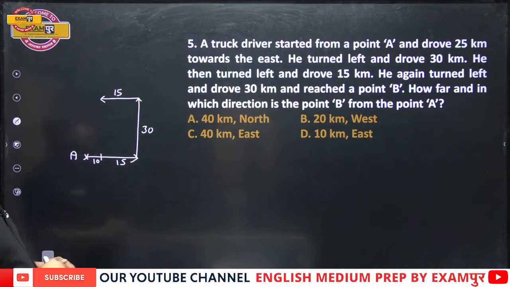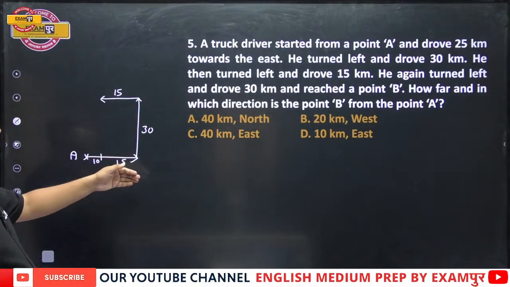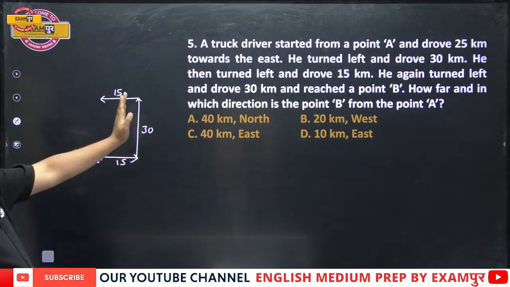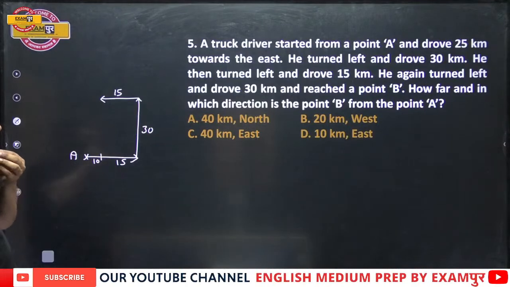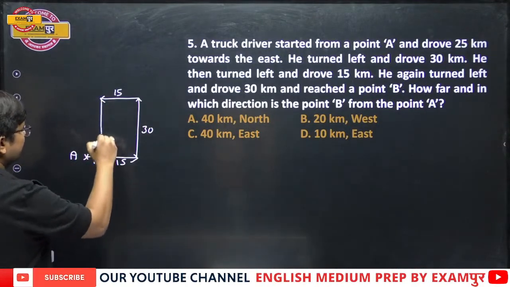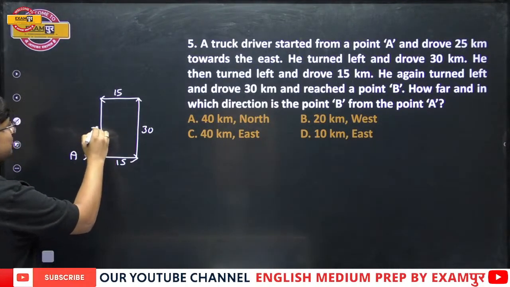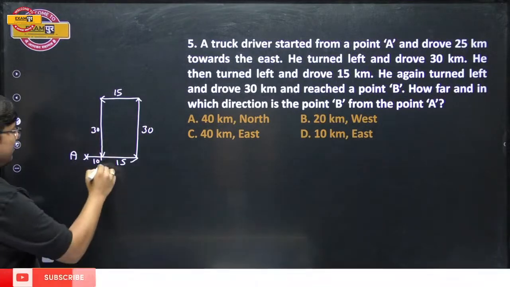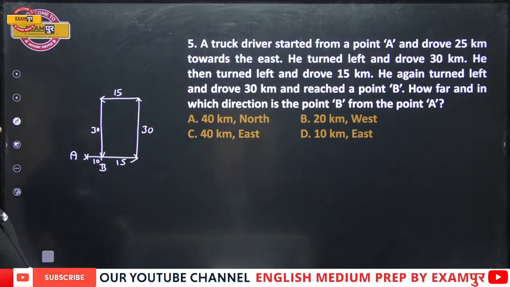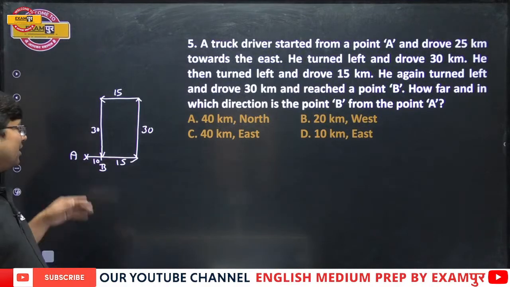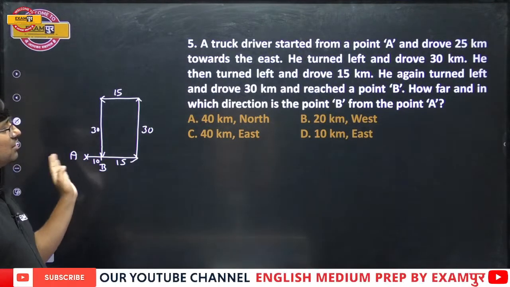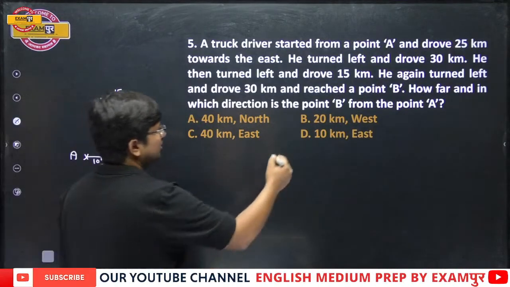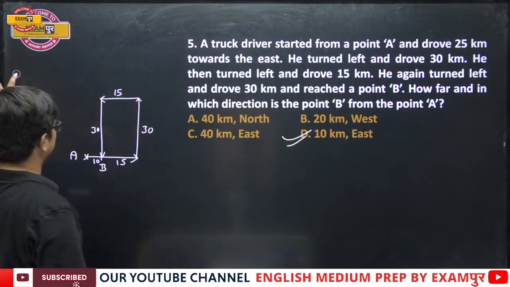So a truck driver started from a point A and drove 25 km towards east. He turned left and drove 30. He then turned left and drove 15. He again turned left and drove 30, and reached a point B. How far and in which direction is B from A? From A it is 10 km east, okay? And this is the right answer, option number D.